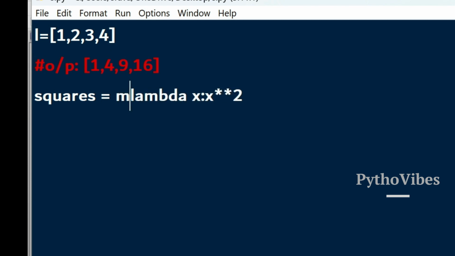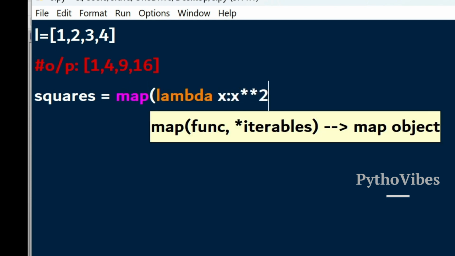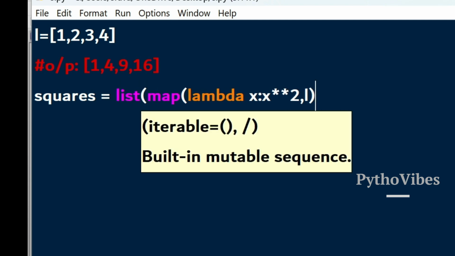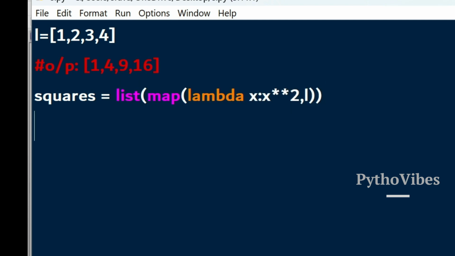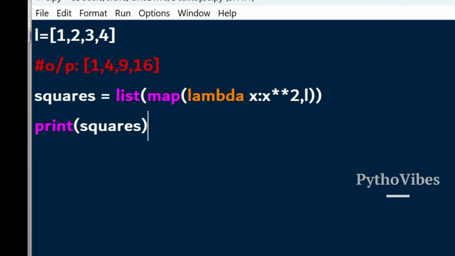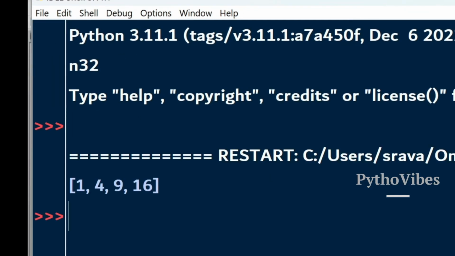In that case, we can use map. This map takes one function and iterables. Here the function is the lambda function, which is the anonymous function, and the iterables are our list of elements. I passed it, and it returns a map object. But we don't want a map object because we cannot understand what is inside it. So we convert the map object into a list of elements by using the list constructor. If I print the squares here, I would see the same expected output, 1 4 9 16.